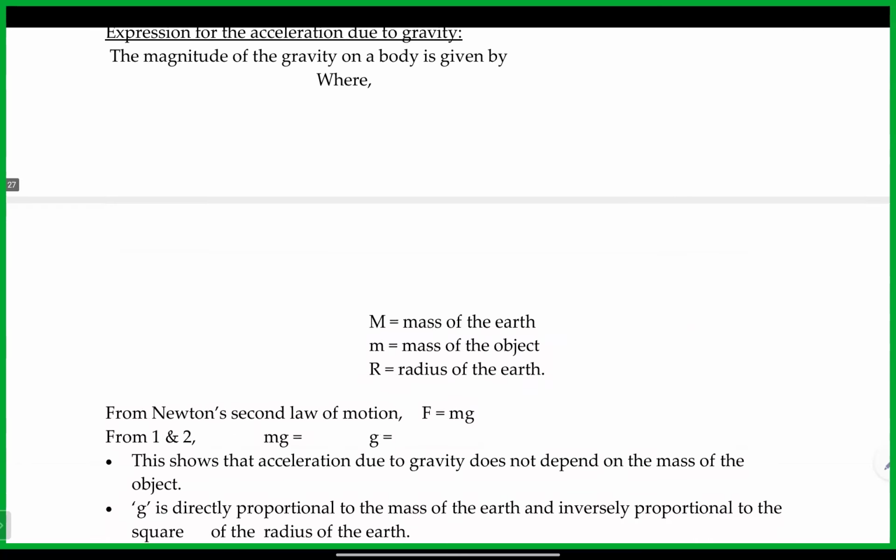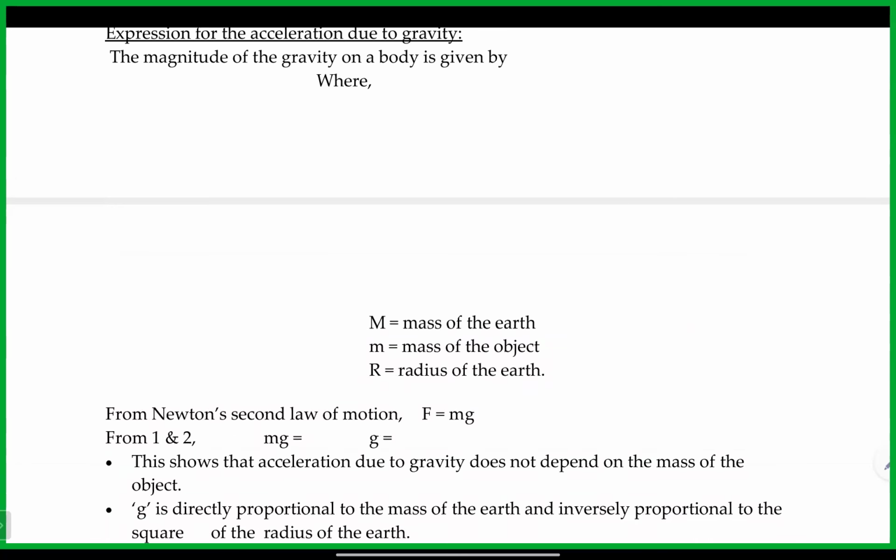Yes. And finally, the expression for the acceleration due to gravity. We already wrote this one, F is equal to ma. Like yesterday, here the a gets replaced with g. F is equal to ma actually comes from Newton's second law, because Newton's second law is nothing but the rate of change in momentum. When we derive that equation, finally we get F is equal to ma. So if we apply the same thing for this situation, the a gets replaced with g in that formula. F is equal to mg in this attraction related process.